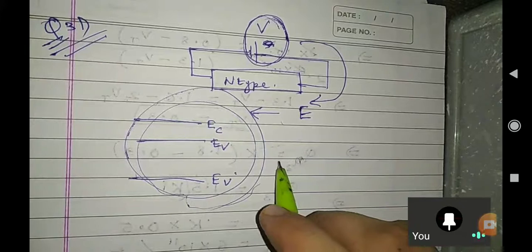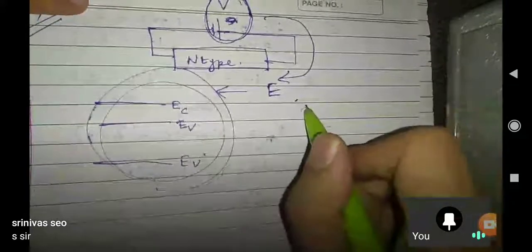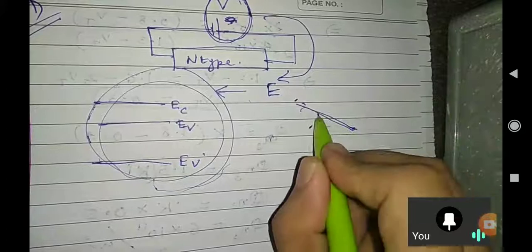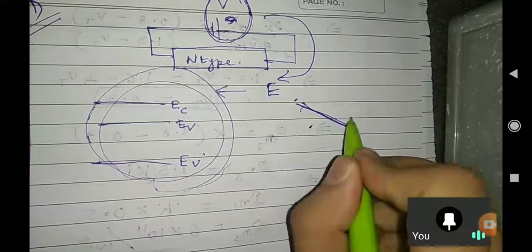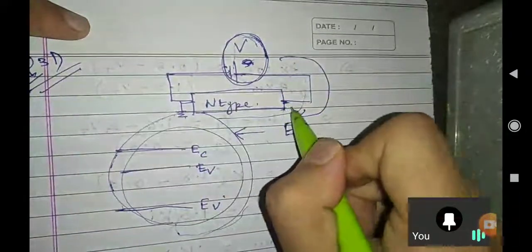I have told you, say yes or no, whether I have told you or not, that electric field is always uphill. Yes. So don't you think that our electric field will try to go like this way? That's from here to here in this fashion. The higher voltage terminal is here. If I am taking this as ground, then here is a higher potential.